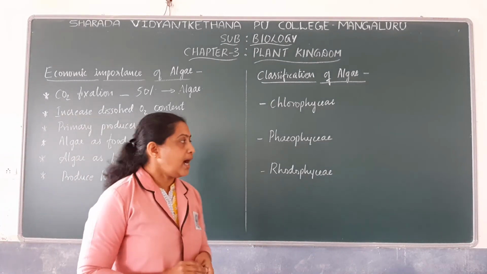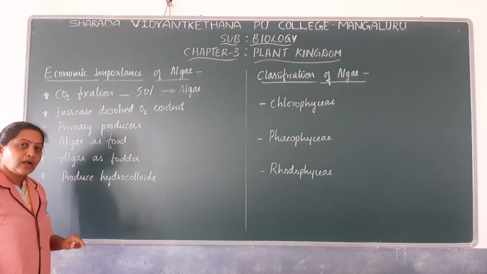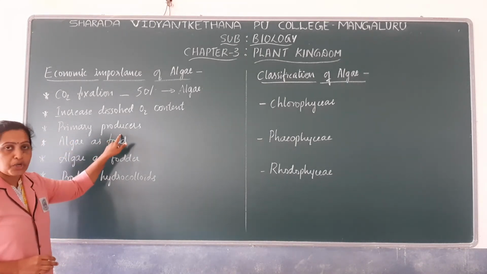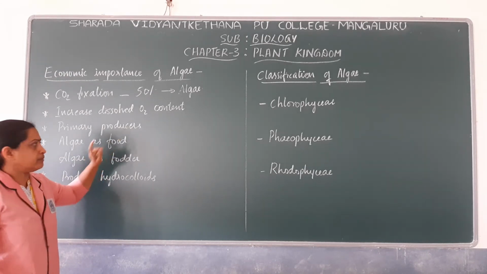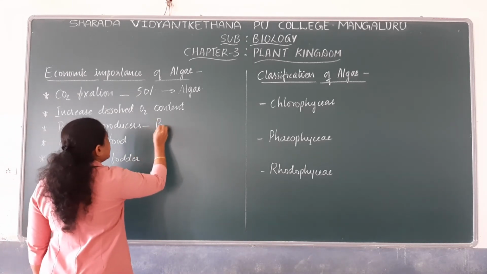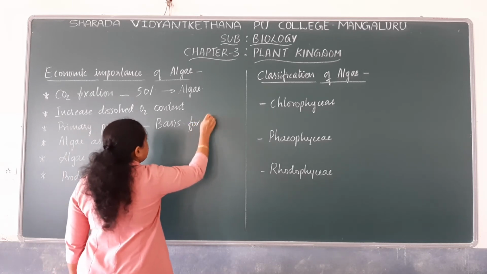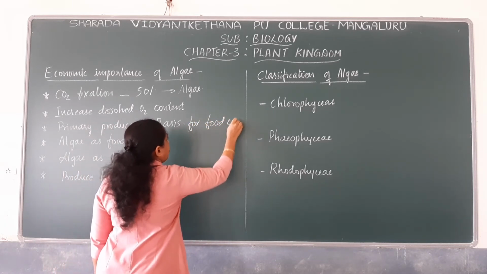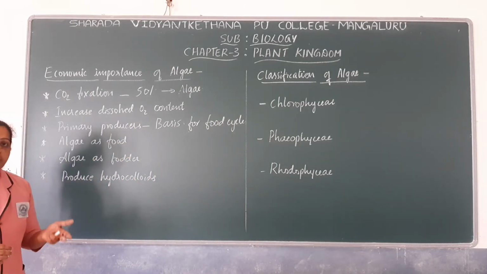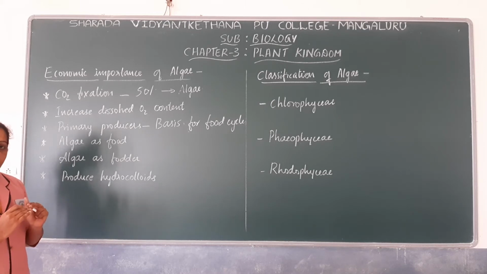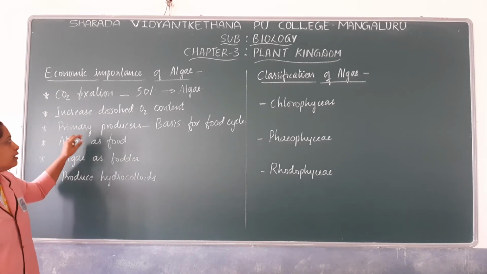Next, since algae are photosynthetic autotrophs, they form the primary producers. Producers are the basis for any food cycle. It may be a food chain or food web. You have studied food chain and food web in your lower classes, right? The organisms that occupy the base of the food chain or the food web are the producers.